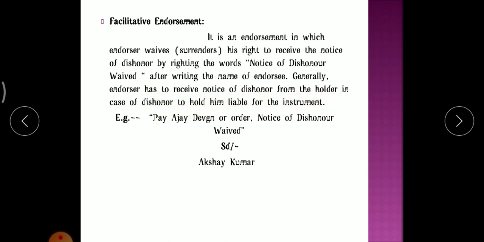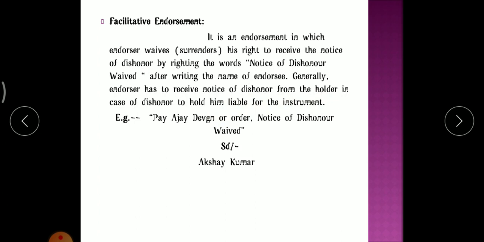So the endorser will write "notice of dishonor waived" in front of the endorsee's name. This shows that he surrenders his rights to notice.